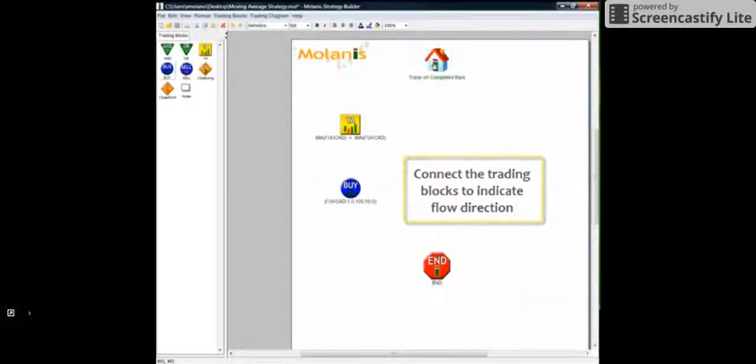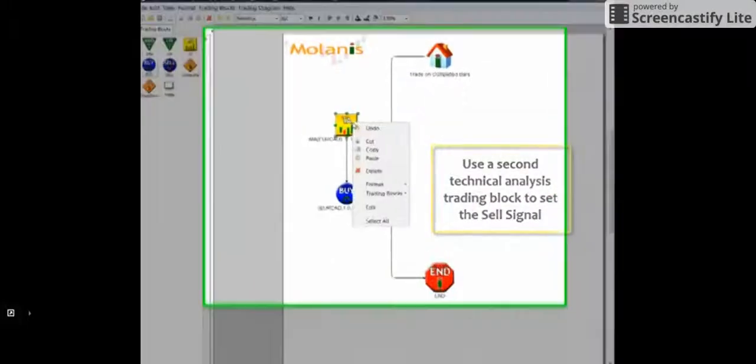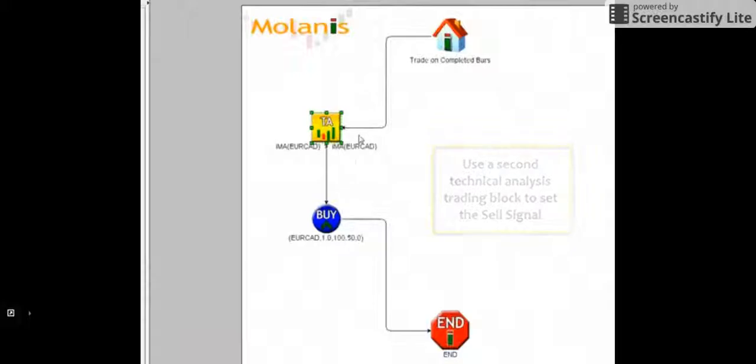Now I connect the icons, and I have completed half of the strategy. For the other half, I am going to use a shortcut by copying the existing technical analysis icon and just changing the comparison option.